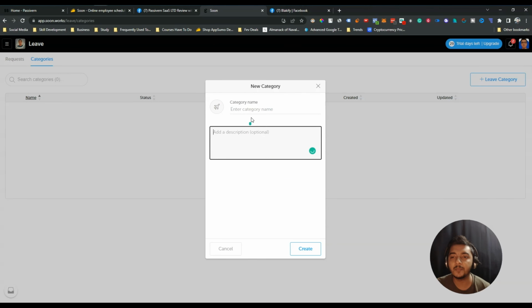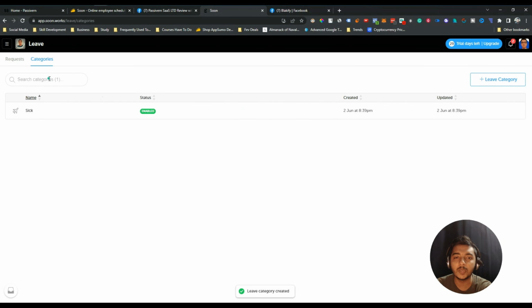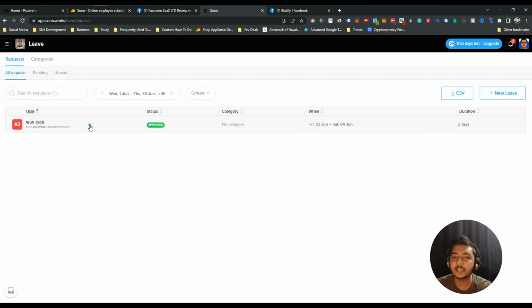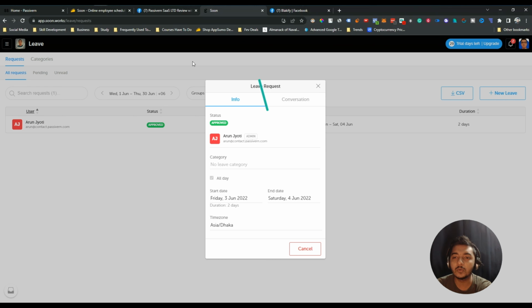Suppose the first category is, let's say, sick. So just click here and it will be created. And the next category, let's say, travel, and this category will be created also. Now you can edit these things basically from here. Also you can add new categories to these things basically. I hope you get the idea, guys.